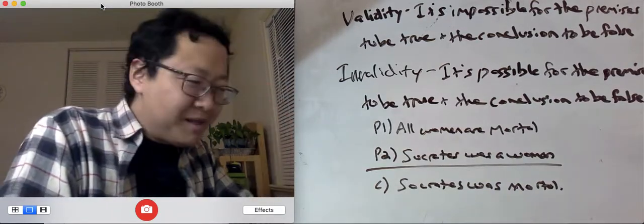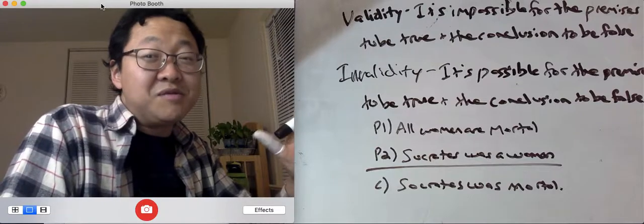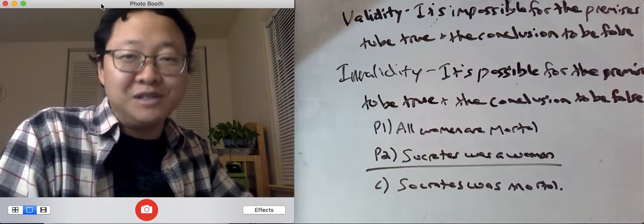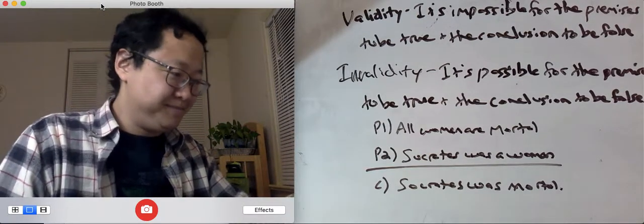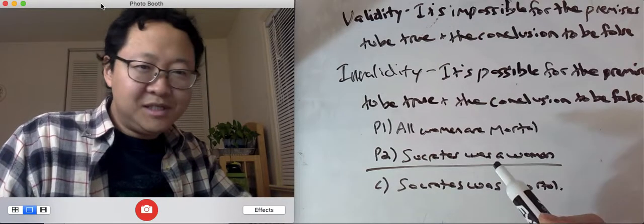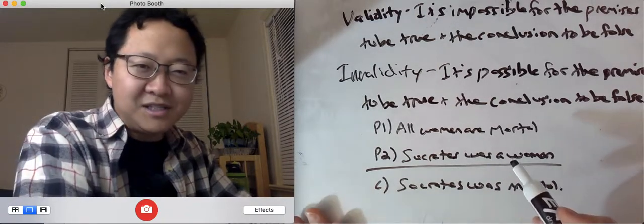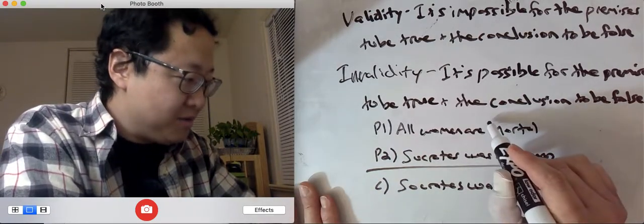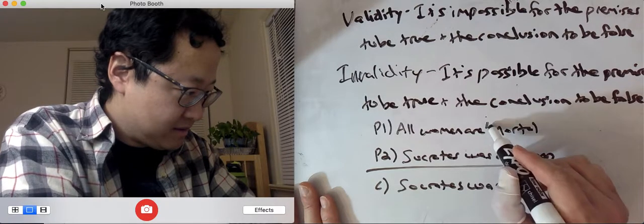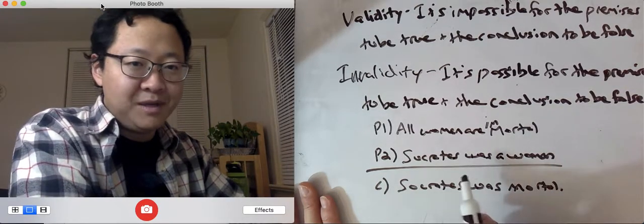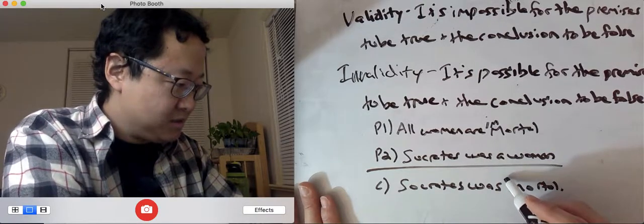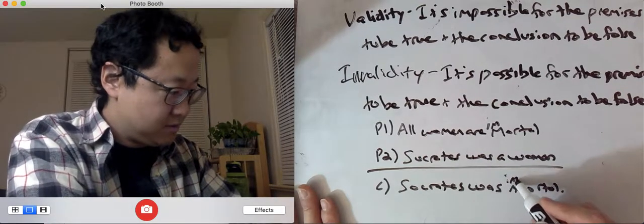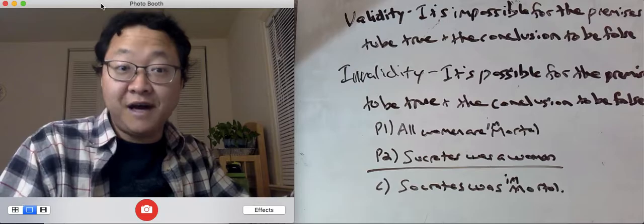Well, if you think about this argument, you can just revise it a little so that it's still valid, but all the premises become false. How are we going to do that? There are a few ways to do this, but here's one way. All women are immortal. Socrates was a woman. Therefore, Socrates was immortal. Okay, now is this a valid argument?